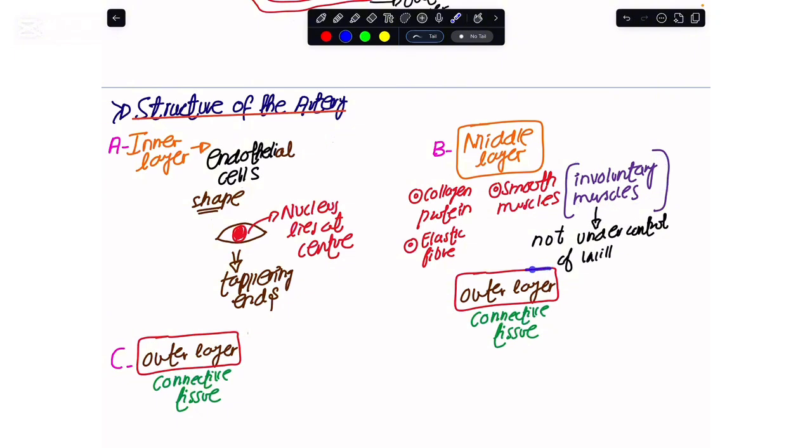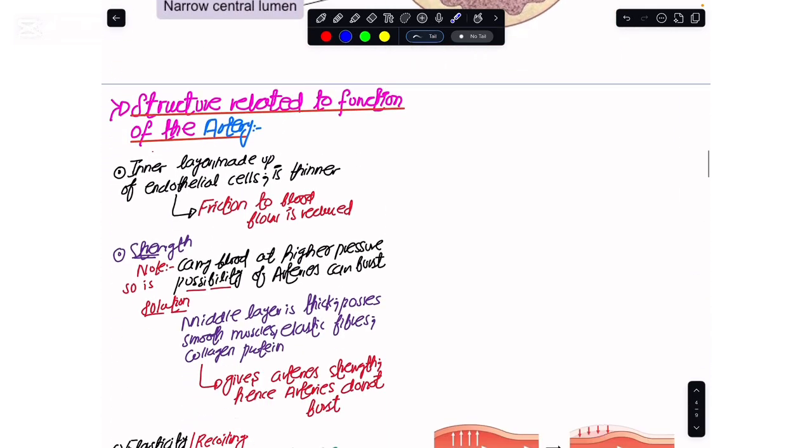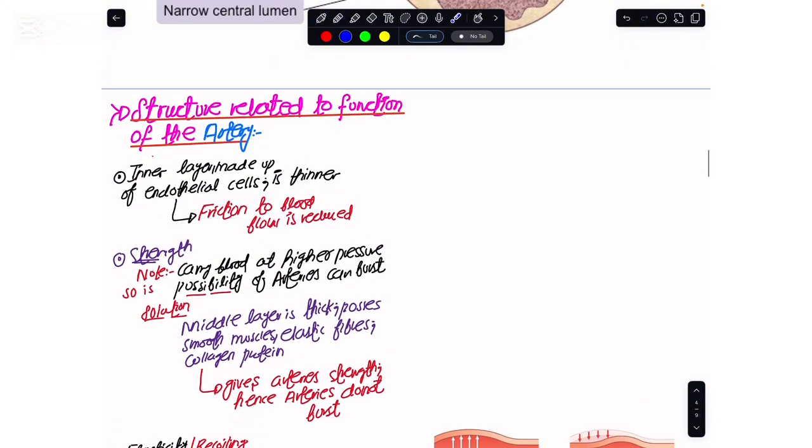And if I were to tell you about the outer layer of the arteries, it would have connective tissue. For your course, it is not required what the outer layer is made up of. Now, if I quickly take you to how the structure of the artery is related to the function.